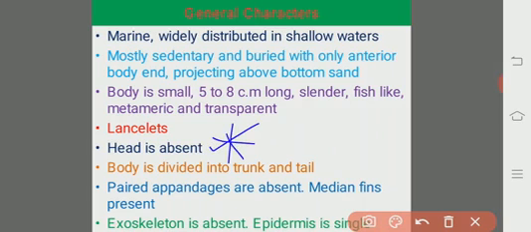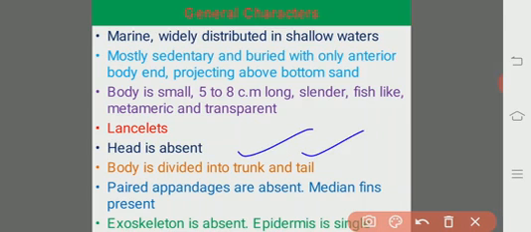So there are various organs like the oral funnel, oral cirri and ciliary tentacles present, but a distinct head is absent. This is the specialty of the cephalochordates. Although the head is absent, the body is divided into trunk as well as tail.